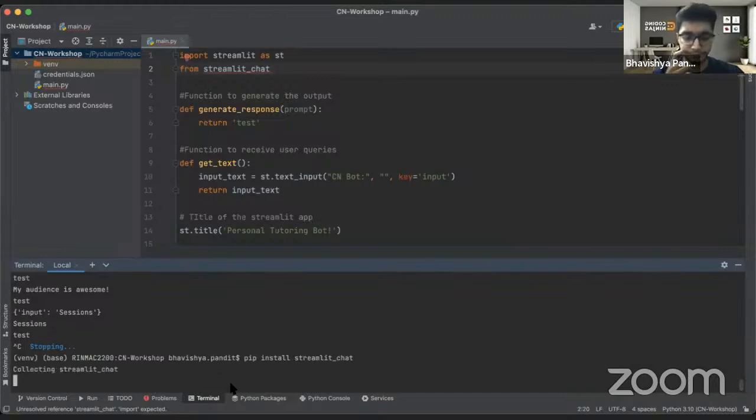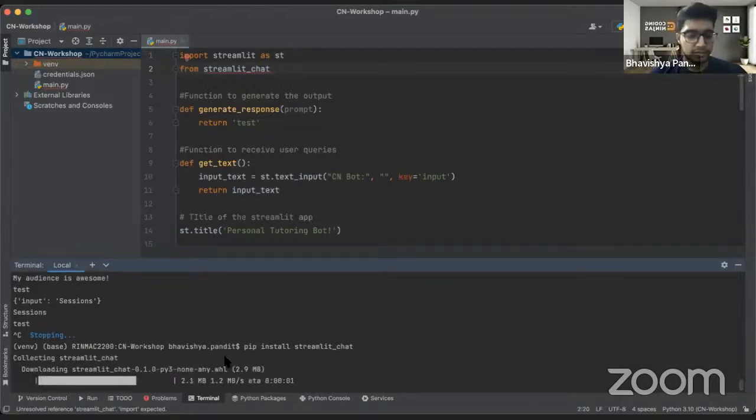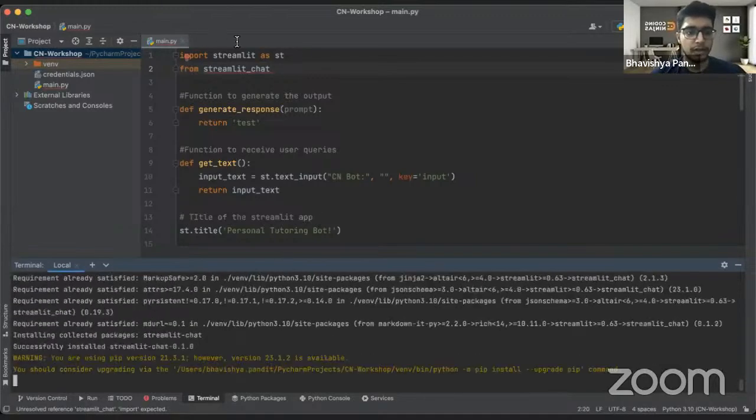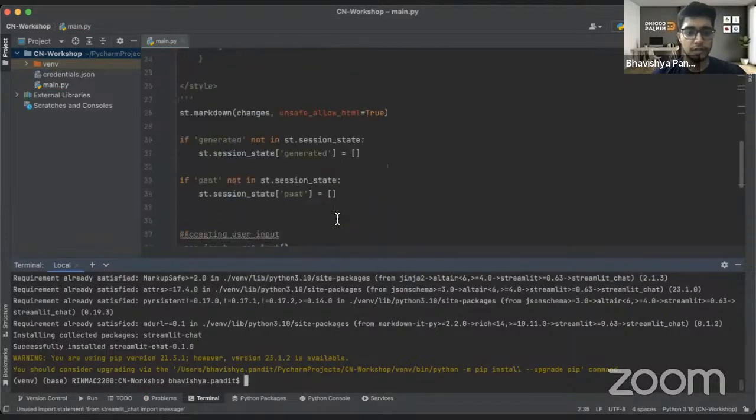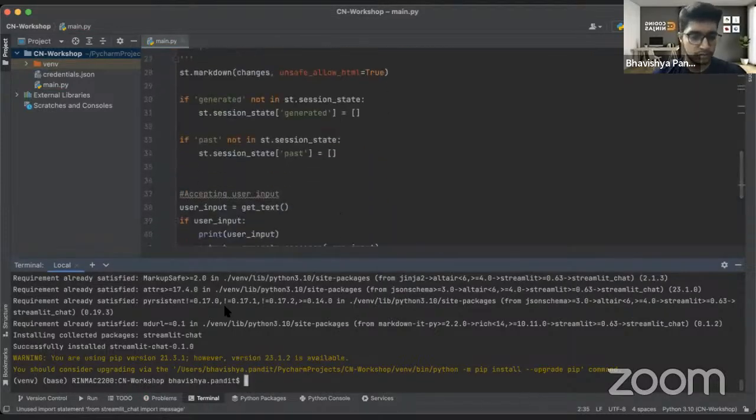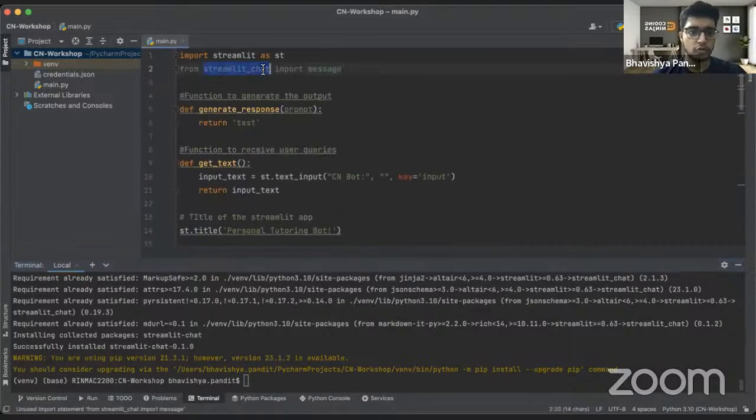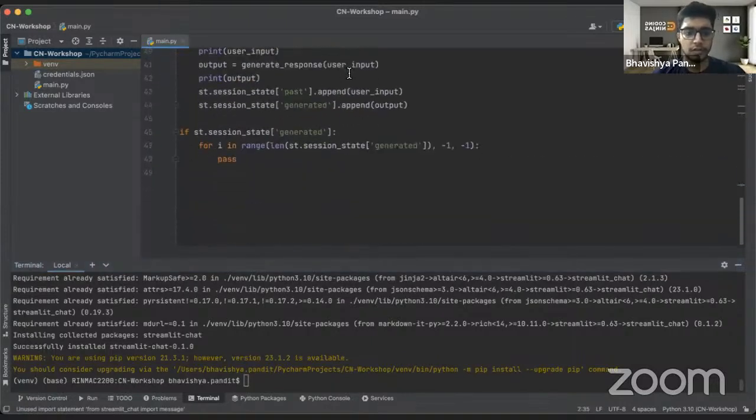We'll press enter. Basically, we'll use this Streamlit chat for displaying the messages, right? So Streamlit chat has been installed.